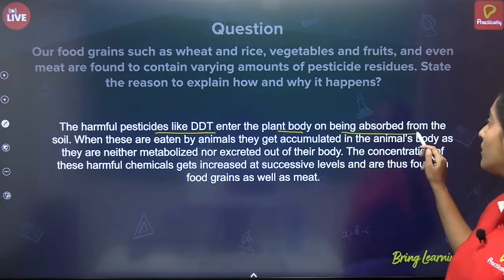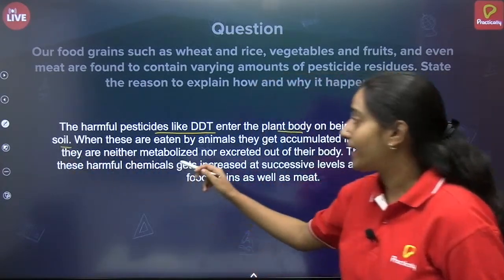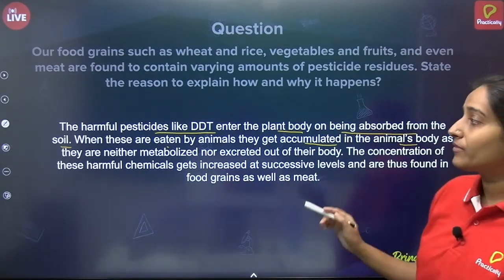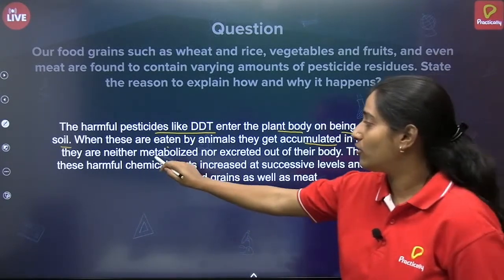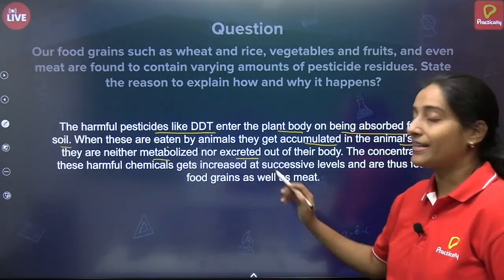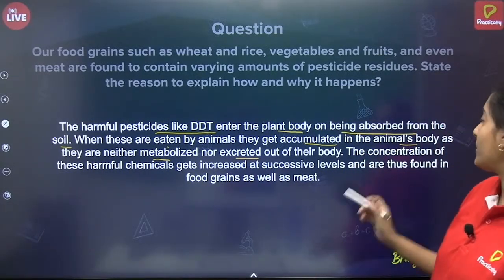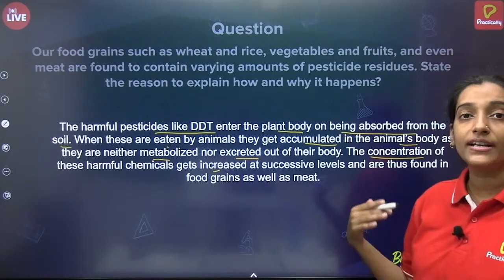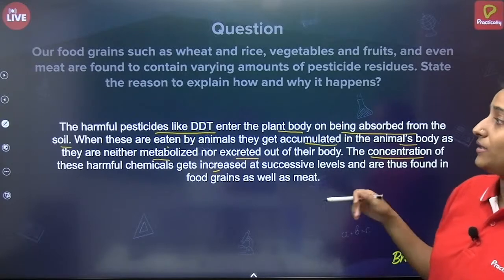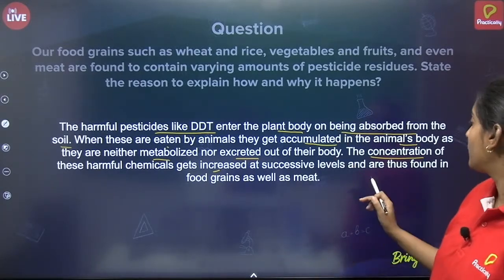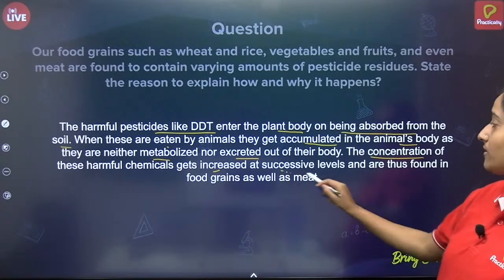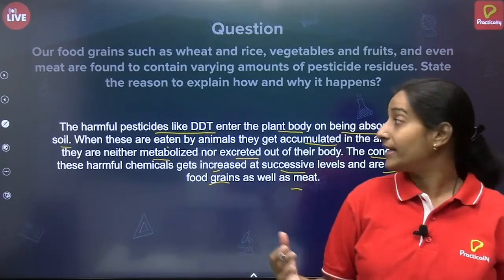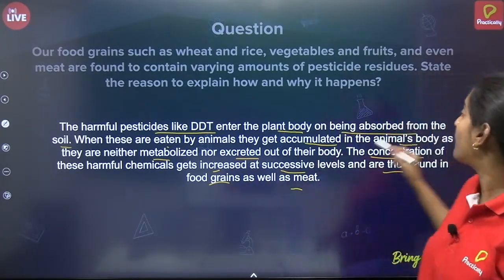Animals will eat them, and the chemicals will accumulate, because the animal's body cannot metabolize or degrade them, nor are they excreted. They remain in the body, and the concentration of these chemicals increases as you keep on eating the animals or plants which have the DDT. So at successive levels they are found in food grains as well as meat. This is how the body contains harmful chemicals. This is the process of biomagnification again.